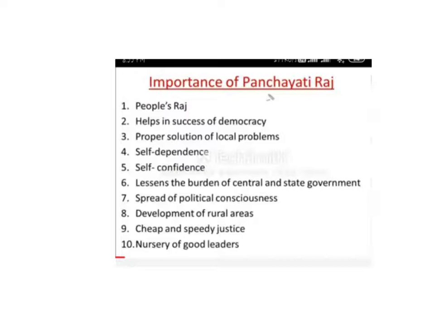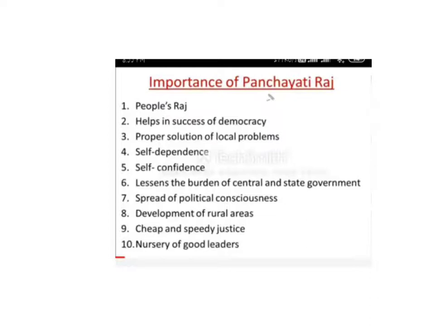Self-dependence. It makes the people more self-dependent. Self-confidence: because of the voting, because of the election, because of the representatives, because of the representation, the people became more self-confident. It lessens the burden of the central and state government. The central and state government have very little responsibility towards the villages because they have local self-government.